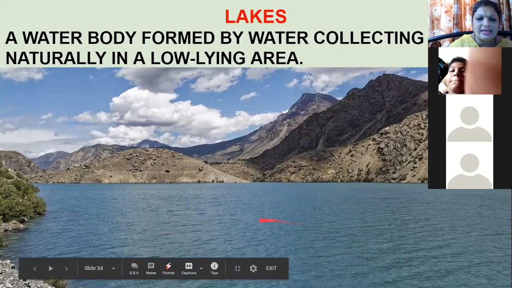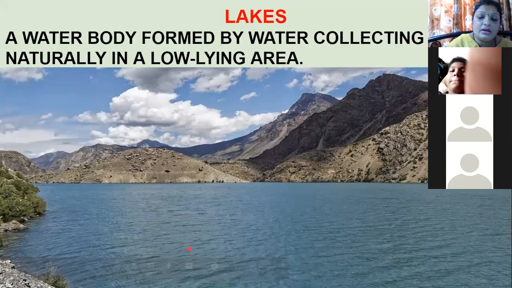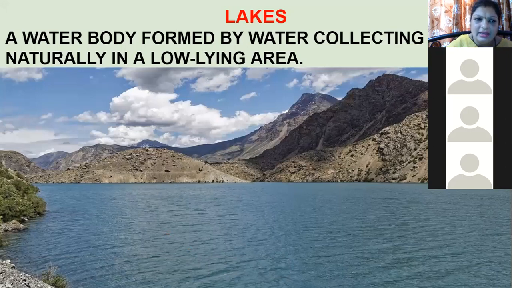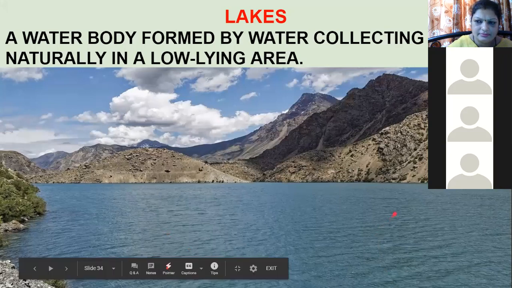These are the lakes, and this is how a lake is created. That means a lake is also fresh water, because it is naturally collected in a low-lying area. The collection of rainwater is natural. So these are lakes.